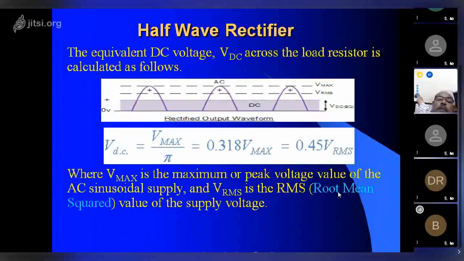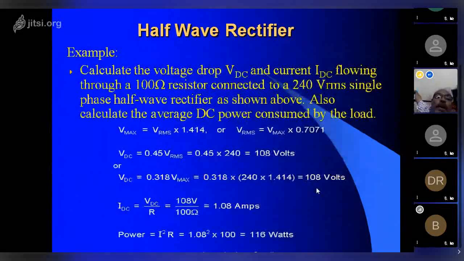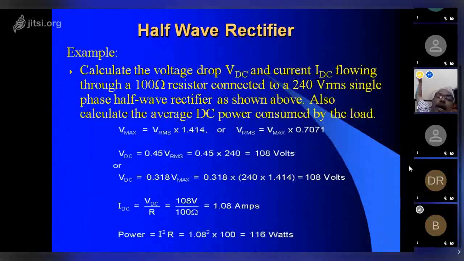Root mean square, RMS, is a value of the supply voltage. It is slightly complicated, so not to worry about this. Okay. For example, calculate the voltage drop and the current flow through a 100 ohm resistor connected to a 240 volt RMS single phase half wave rectifier as shown above.